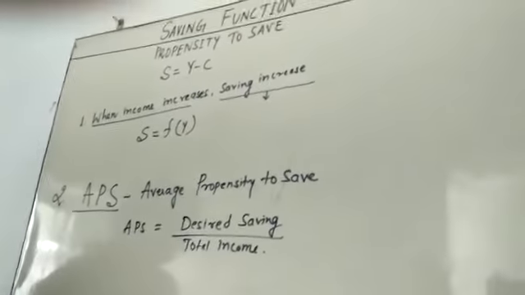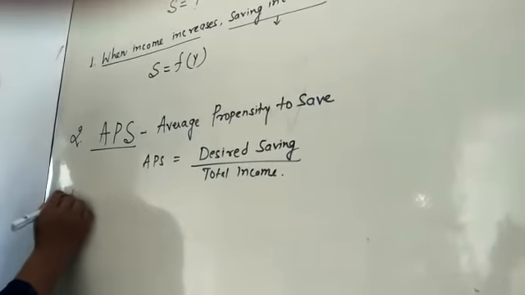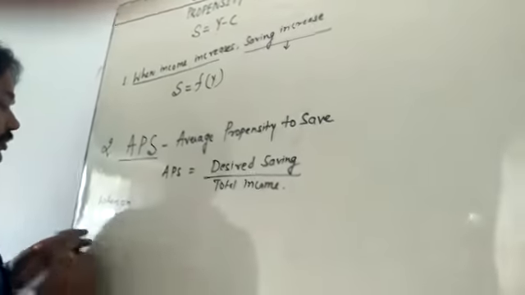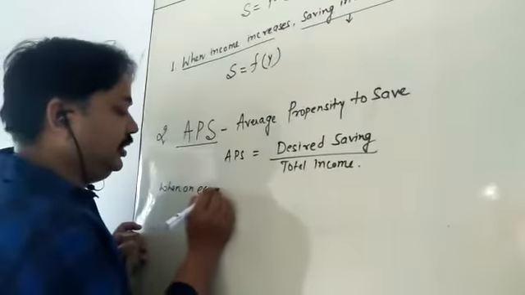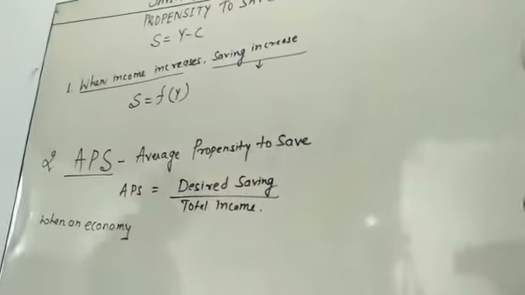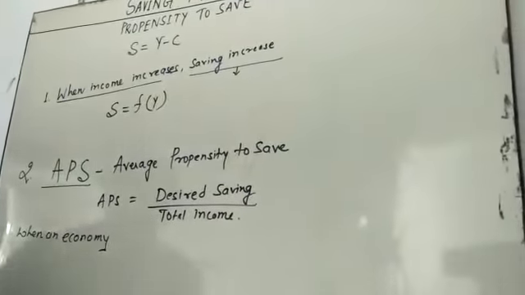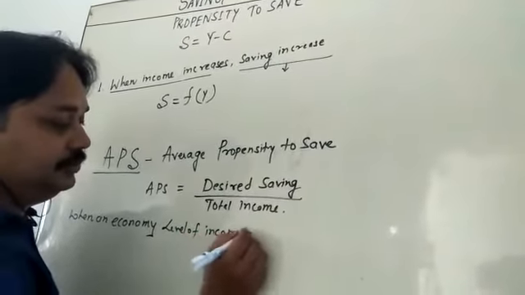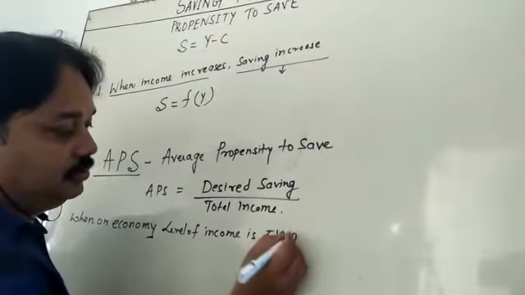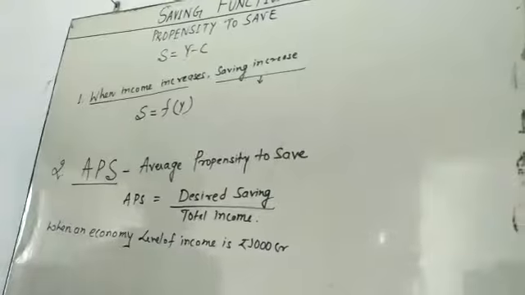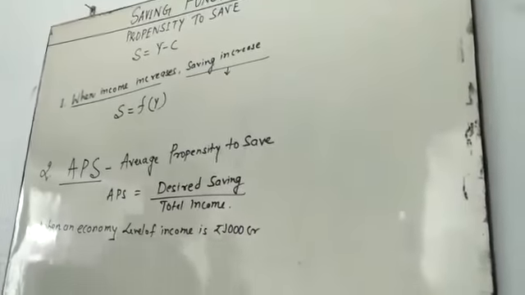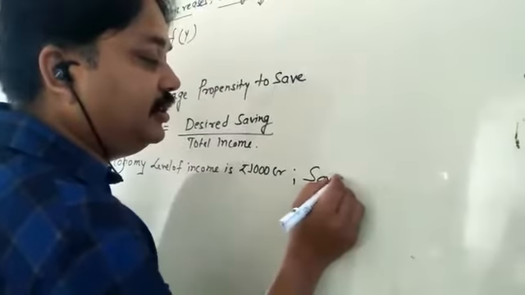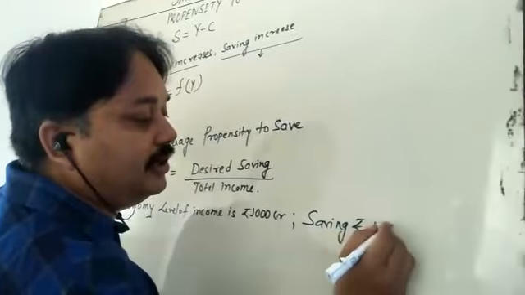My dear student, for example, suppose the level of income in an economy is 1000 crore, and saving is 100 crore.